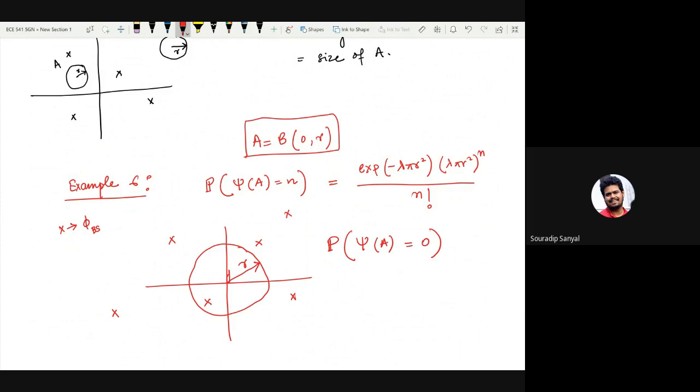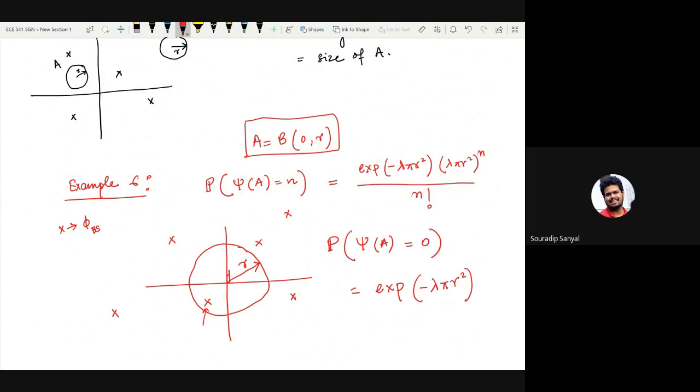Remember that it will not always be true that there are no points, but we want to understand the probability of this being true. For example, in this realization there is one point which is inside, but for some other realizations there will be no points. In some other realization there will be 2 or more points. We are only interested in the probability that those realizations occur that there are no points. It will simply be e to the power minus lambda pi r square, lambda pi r square to the power 0, which is 1, divided by 0 factorial, which is 1.